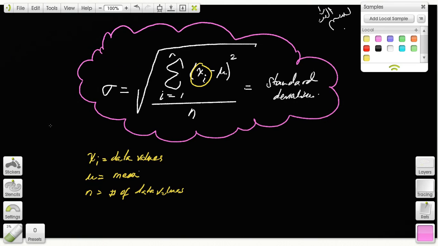And lowercase sigma is the standard deviation. If you understand this, alhamdulillah, this is indeed one of the most important concepts that we will study, and that's standard deviation. Inshallah, after a short break, we will elaborate on this concept.